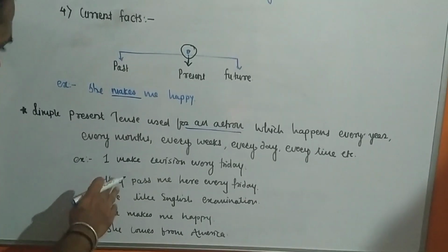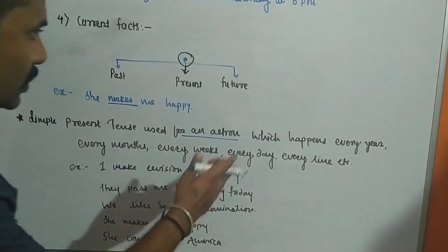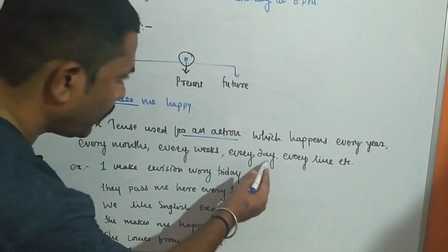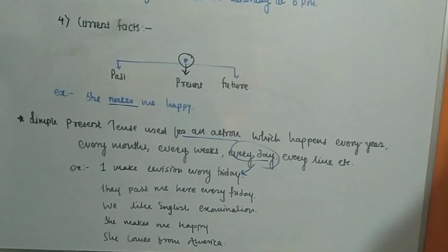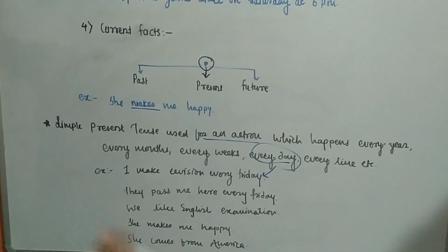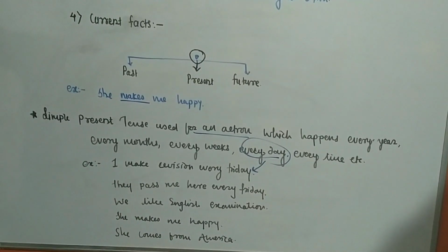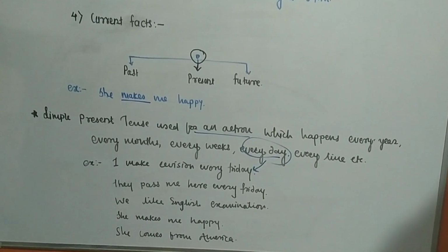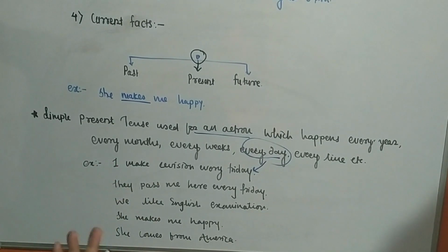Now see the example: I make revision every Friday. So we make exercises or revisions every day, every Friday. These types of examples we can write with every day, every time, or every week.